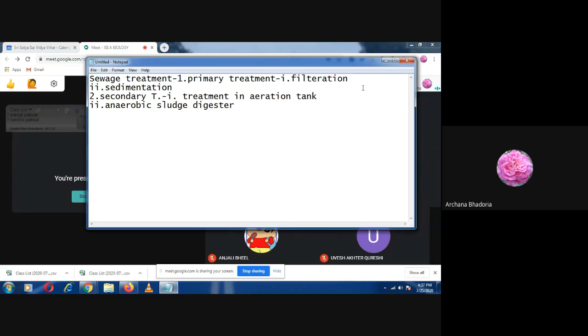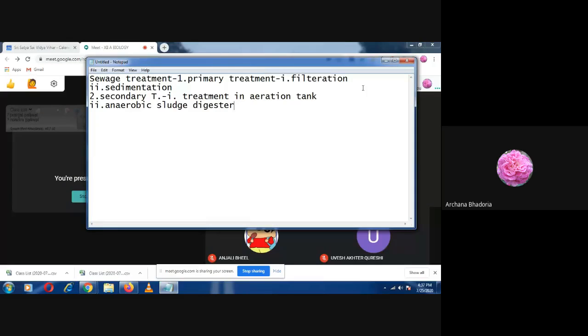How many have seen the biogas plant? There are many in Ravan. You have seen the biogas plant. Aditya, have you ever visited any biogas plant? Yuvesh? No, ma'am. No, no one has seen.